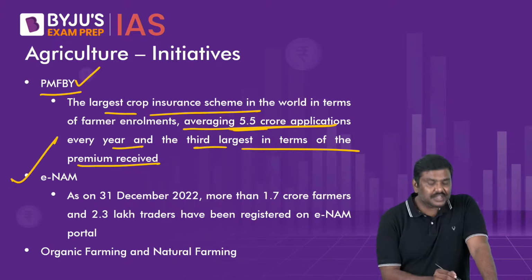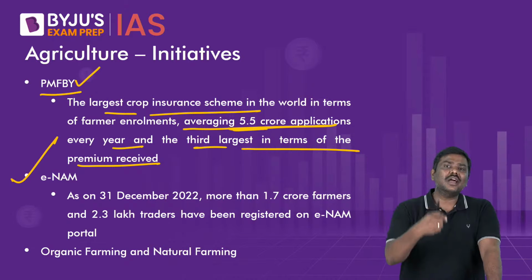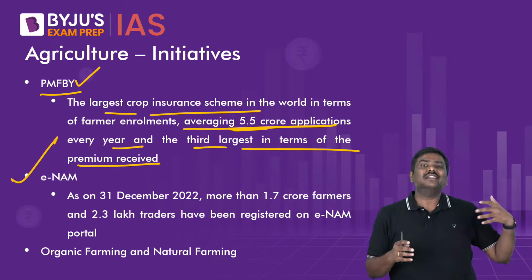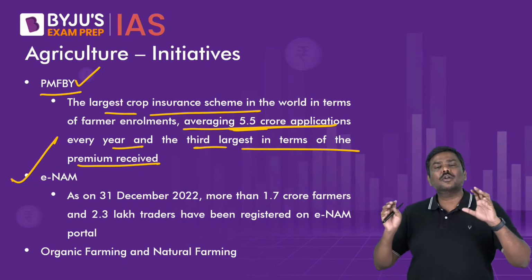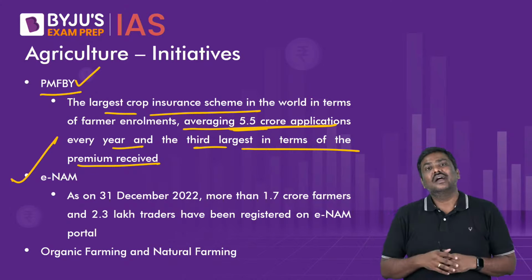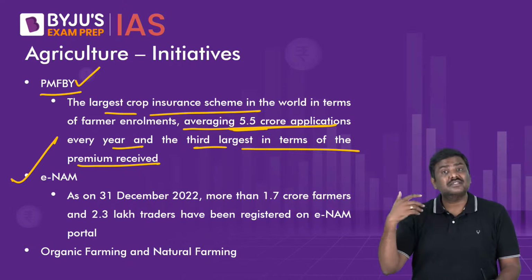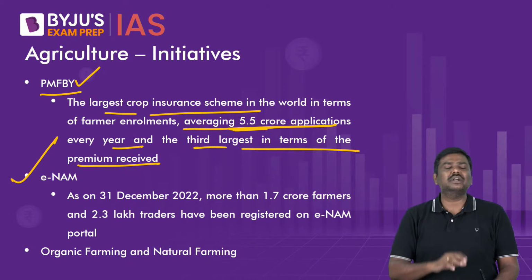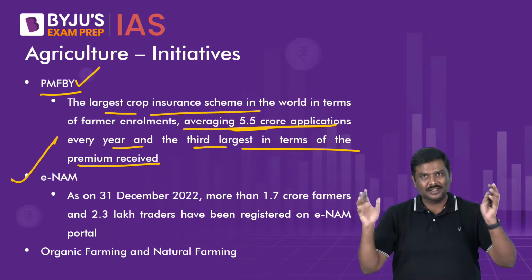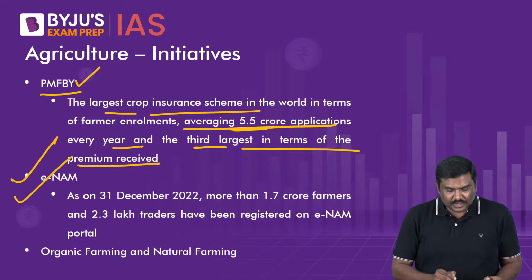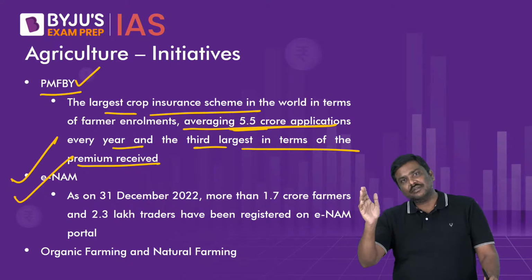Okay. Next initiative, E-NAM, E-National Agriculture Market. The logic is simple here. Unlike the earlier system where the farmer used to take the crop from one market to another market, traders used to go from one market to another market to purchase crops, etc., which will lead to, let's say, inefficient price discoveries, multiple license requirements, etc. Now, Government of India has made the system online, and the portal through which they are providing these services is the concept of E-National Agriculture Market.